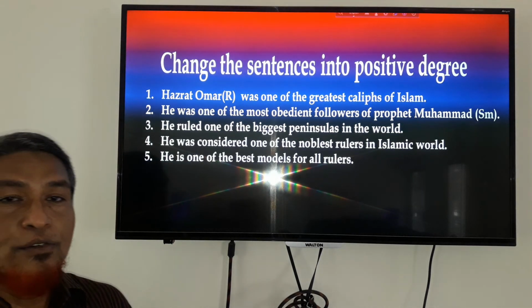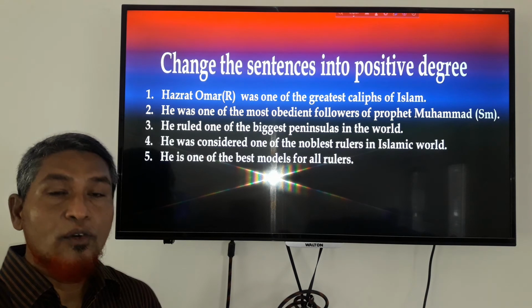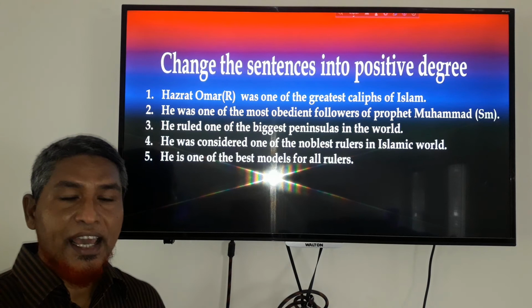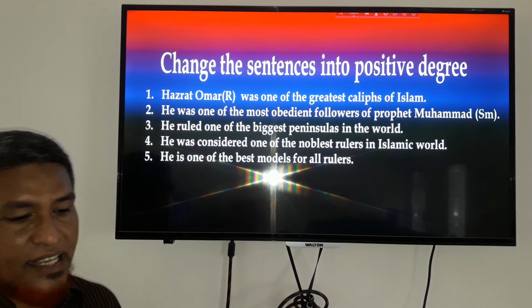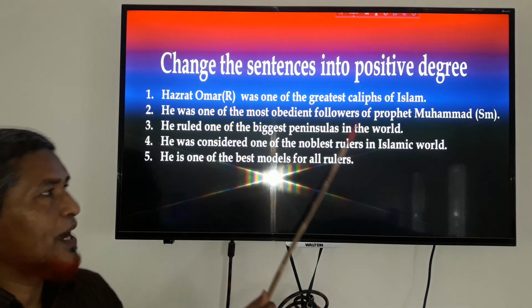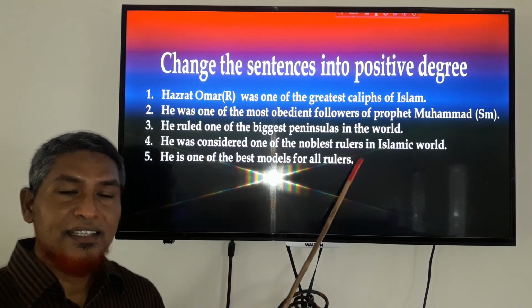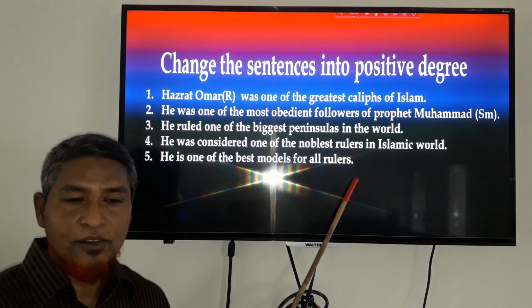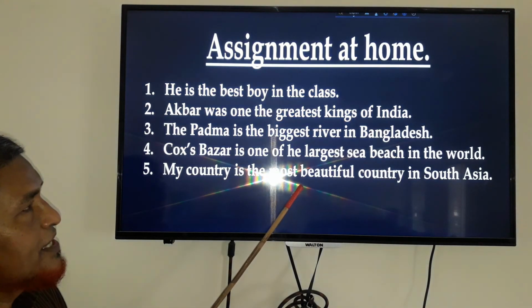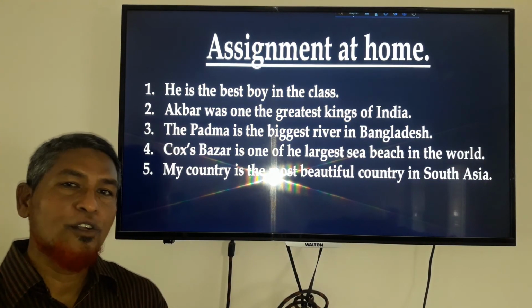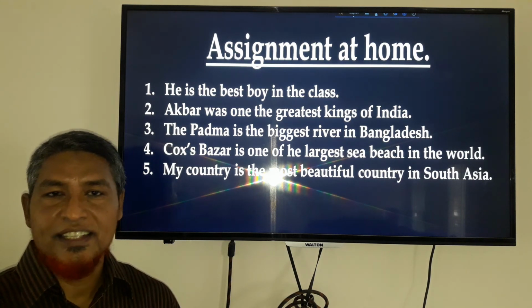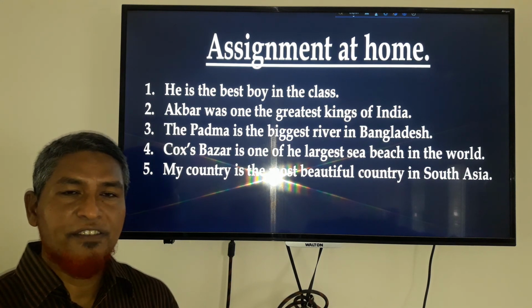So, very few caliphs of Islam were as great as Hazrat Umar radiallahu anhu. Okay, can you write the answers to the sentences here? Can you write it now? Very quickly write it now. If you follow the rules, you will get it very easily.